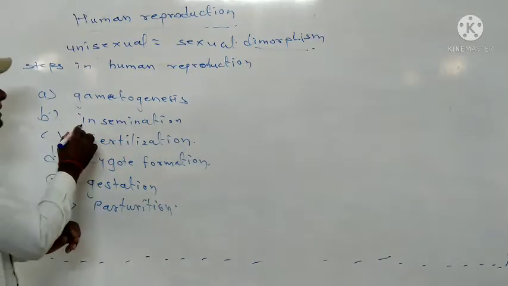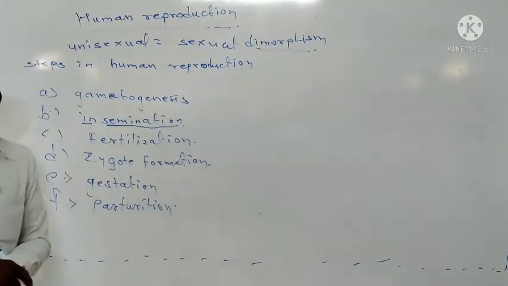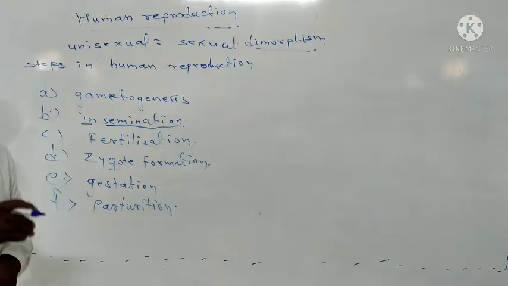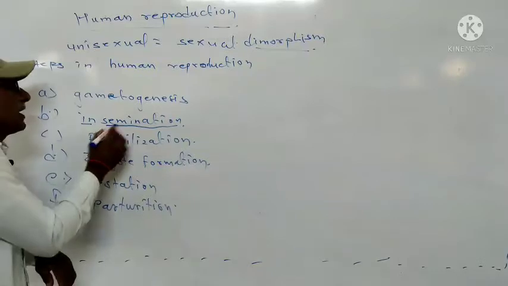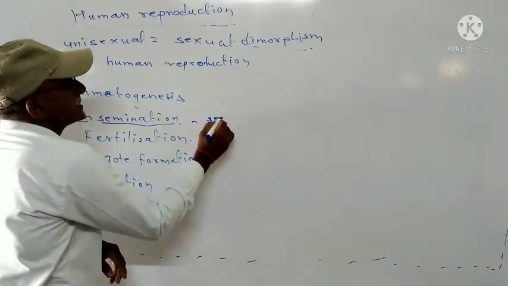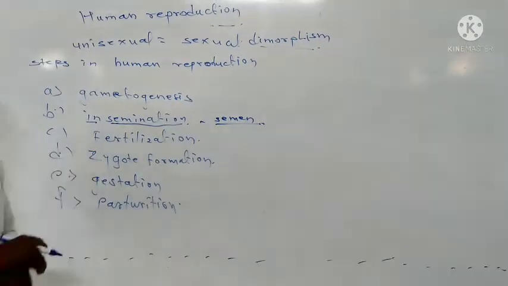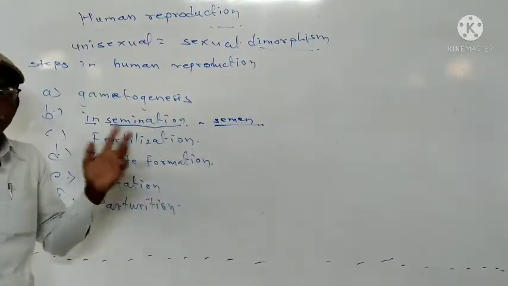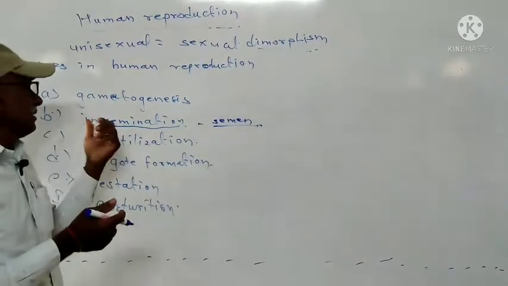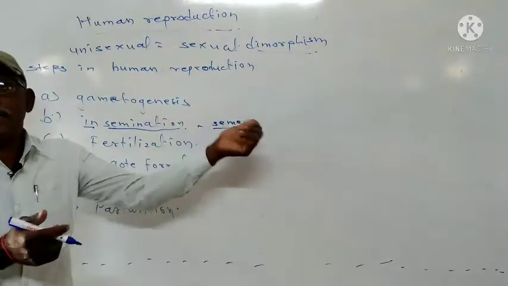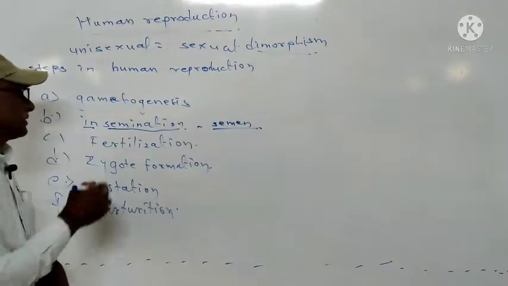So it is called as what? Insemination. The liquid which is formed in the male reproductive system, which includes male gametes, is called semen. And this semen is inseminated. When there is mating between male and female, the semen is inseminated in the female reproductive tract. That is insemination. We are going to learn it.